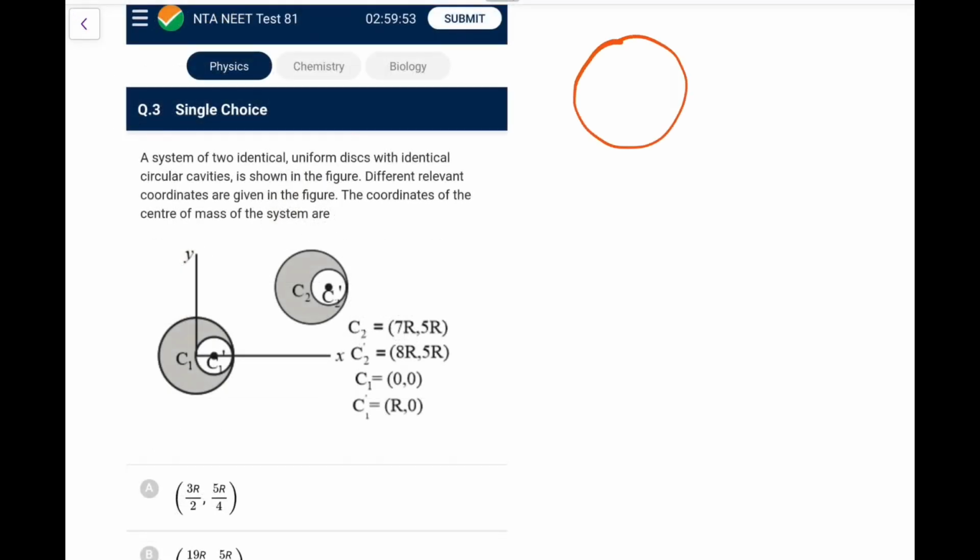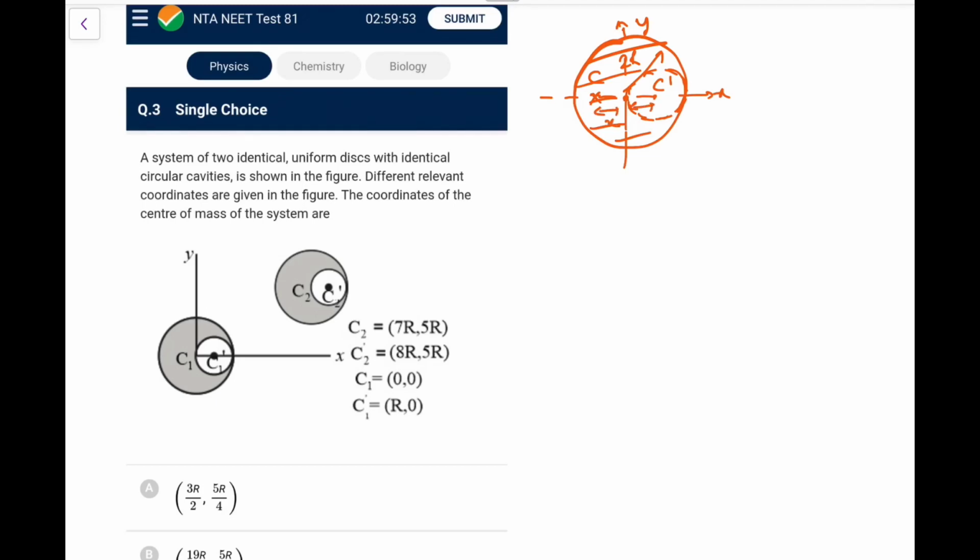Now for this question, let's assume we have a disk like this, and as per the data, its radius, let's say, is 2r, and let's say we have a cavity like this removed. Let's assume this is some x-axis and this is some y-axis. From the symmetry, the CM of the remaining portion will be on the y-axis, somewhere here. This is C, this is C dash, and the complete CM would be at this point.